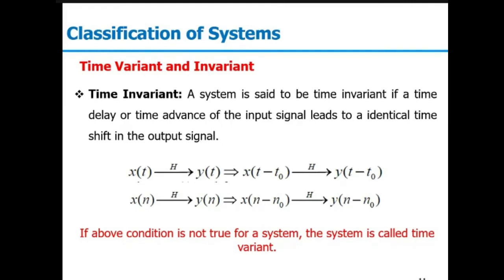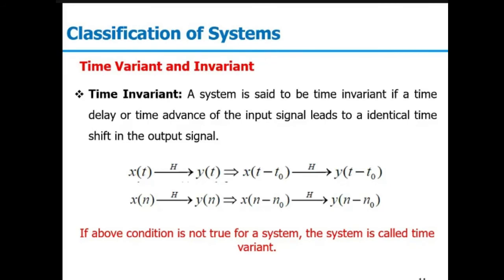We can have another example. Suppose you are moving from place A to place B. Distance is the same. Suppose you start at 9 o'clock and reach place B by 10 o'clock. What if you start at 9:15? If you start from place A by 9:15, you should be able to reach place B by 10:15. You are delayed by 15 minutes, so you should reach 15 minutes later.